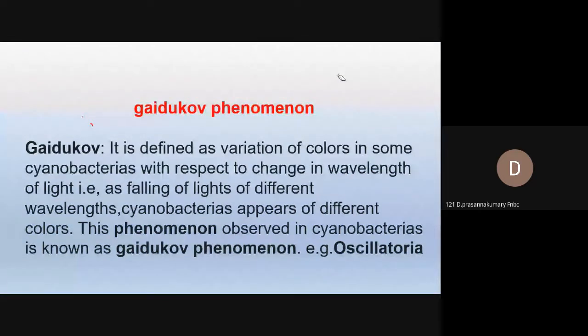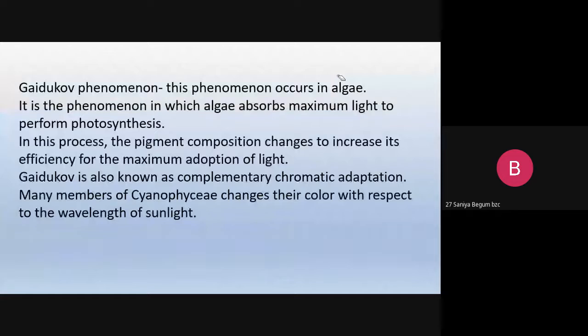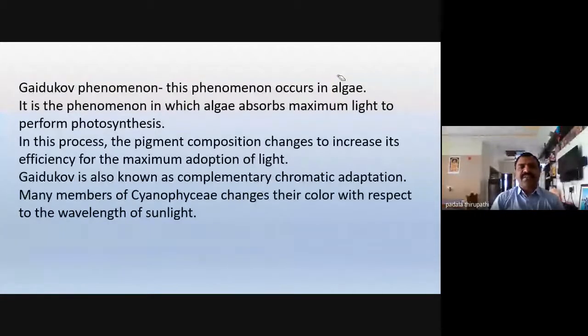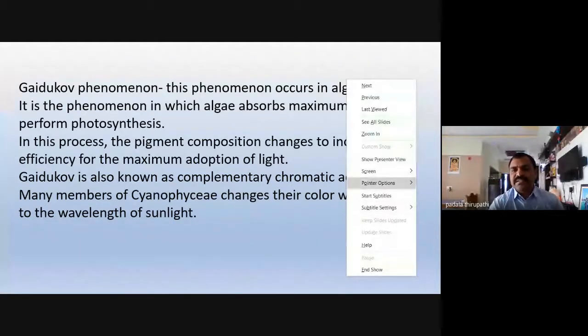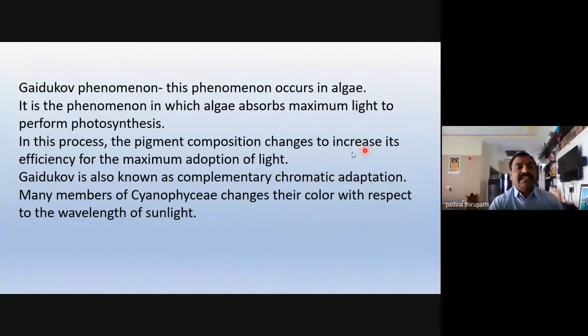So in this Gaidukov phenomenon in algae, it is the phenomenon in which algae absorb maximum light to perform photosynthesis. In this process, the pigment composition changes to increase its efficiency for the maximum absorption of the light. So Gaidukov is also known as complementary chromatic adaptation.